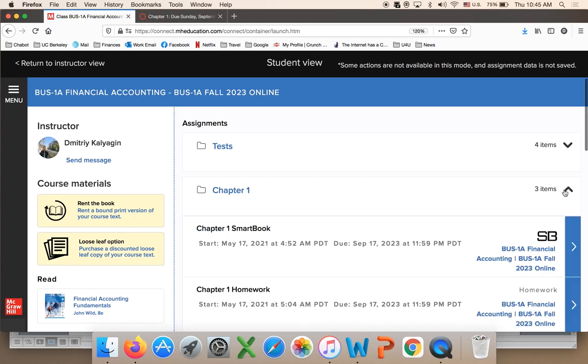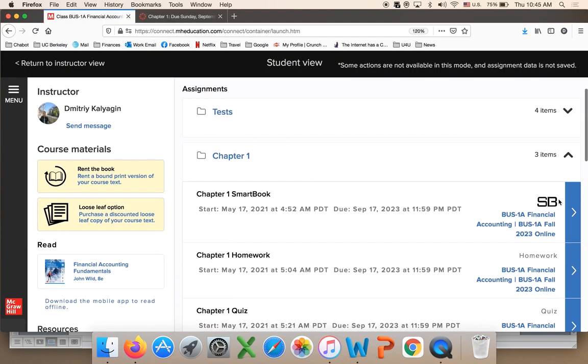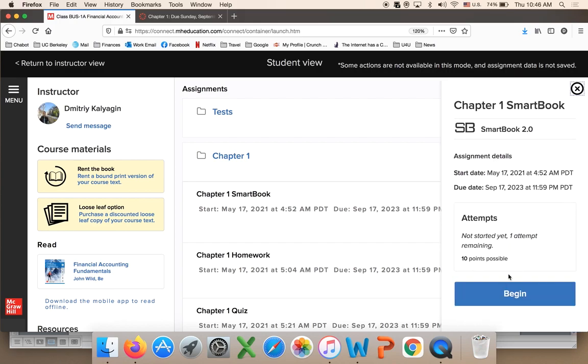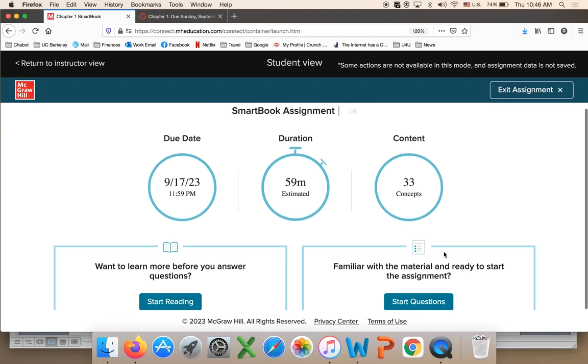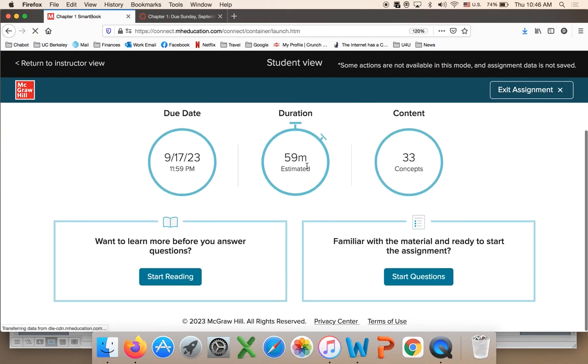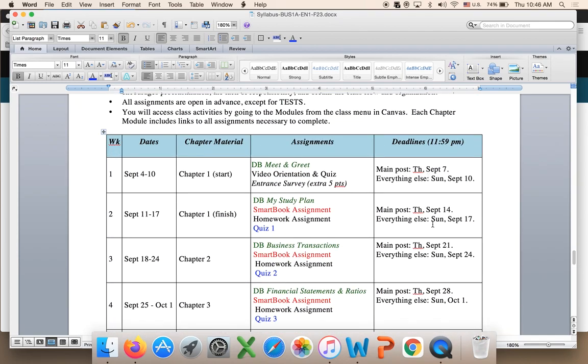Every chapter, once you click on this Smartbook, it takes you to the Smartbook assignment. Homework, quiz. So let me show you Smartbook very quickly. Smartbook includes your textbook, but there's no points for reading, right? Once it opens, it's going to take about an hour. The due date is the same as in the schedule, September 17th. If you go to the class schedule, it is September 17th for chapter 1. I will email you a reminder.